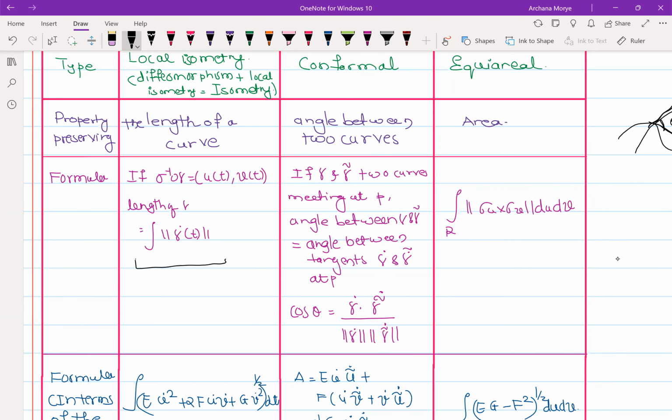Now the formula for the angle: cos theta is equal to gamma dot dotted with gamma tilde dot, divided by their norms, and the cos inverse of that gives theta. And what about area? Area is given by the norm of n sigma, which you remember. You integrate it over R, some region of the surface, because sometimes you can't just take the area of the entire surface.